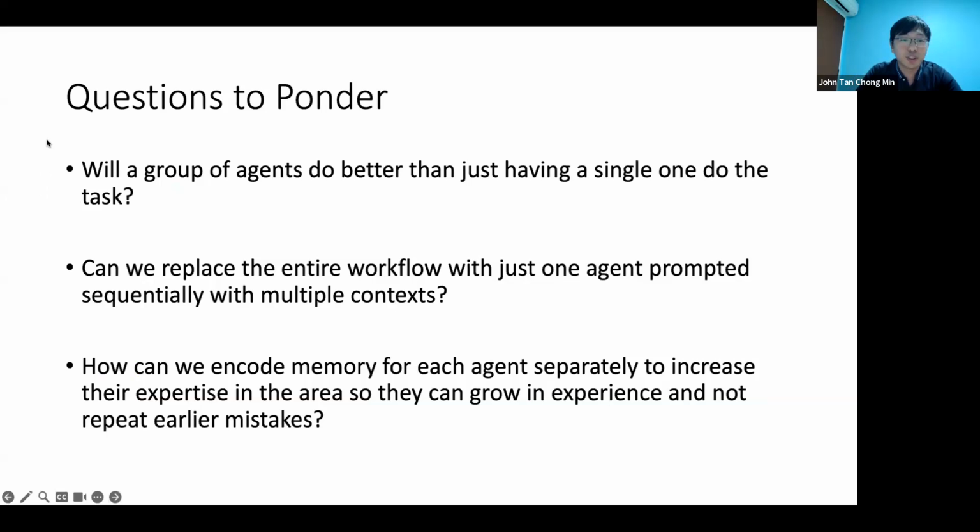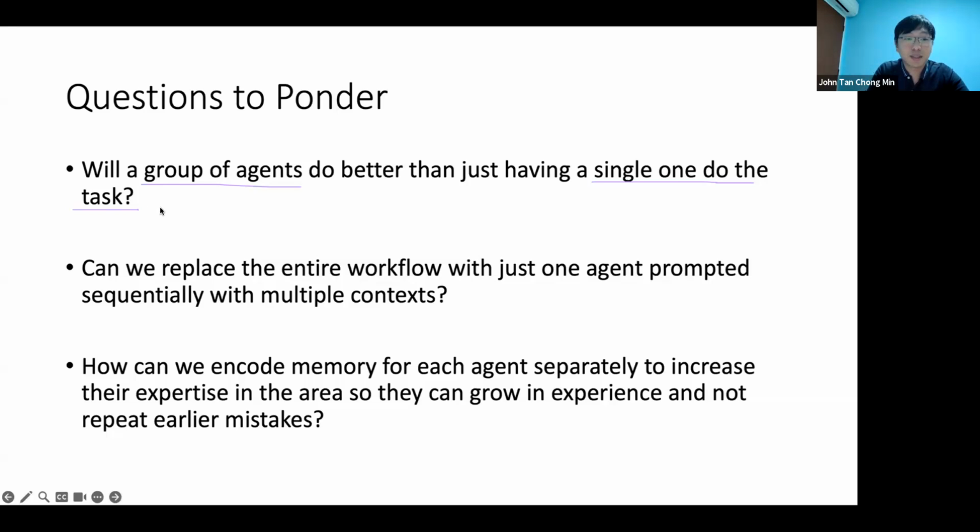All right. So the first question is, will a ChatDev group of agents be actually much better than just having one single one do the task? The single agent doing the task is like what I did for the Gomoku game and the Wheel of Fortune. I just asked ChatGPT, give me a game of Gomoku in Pygame. For Gomoku, it worked perfectly first time. For Wheel of Fortune, I needed to prompt from broad to specific. So the question is, is the group of agents really necessary?